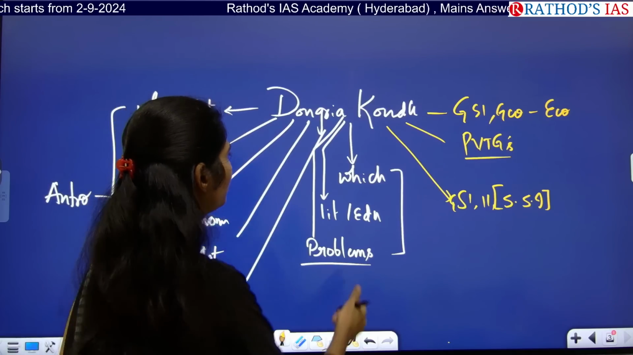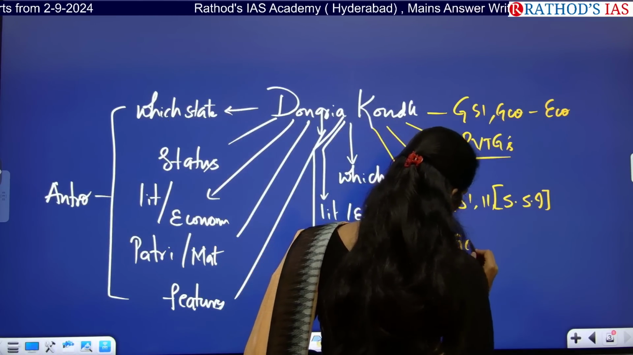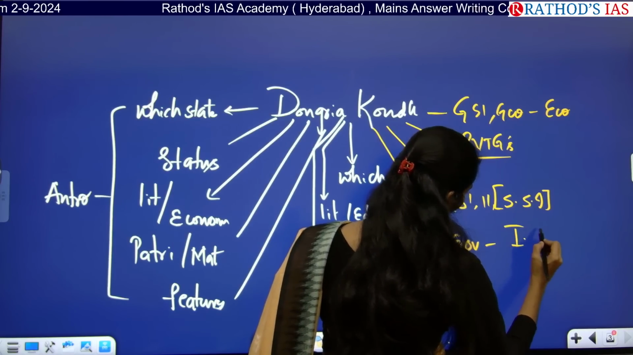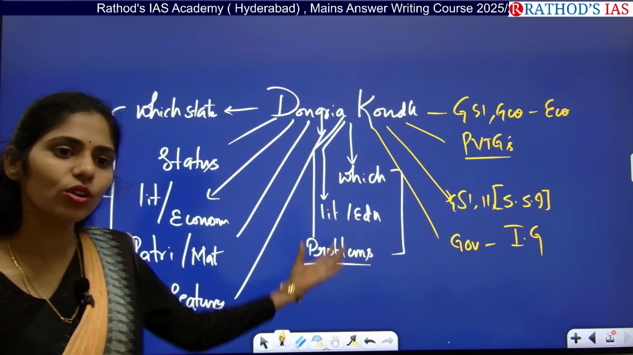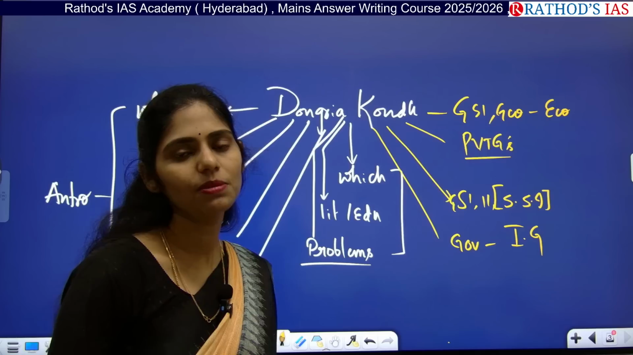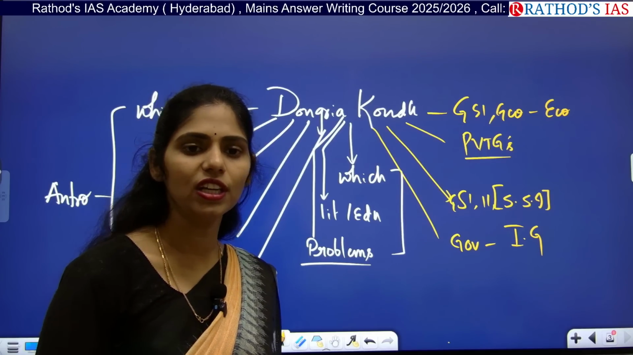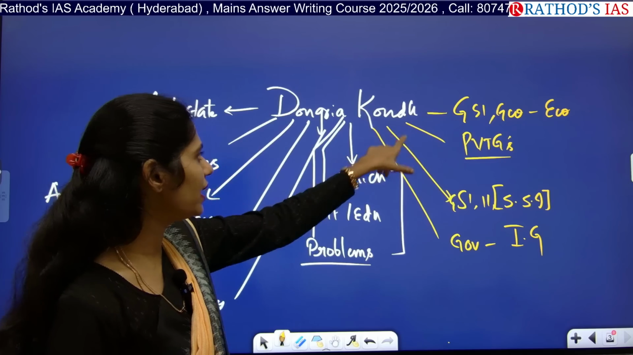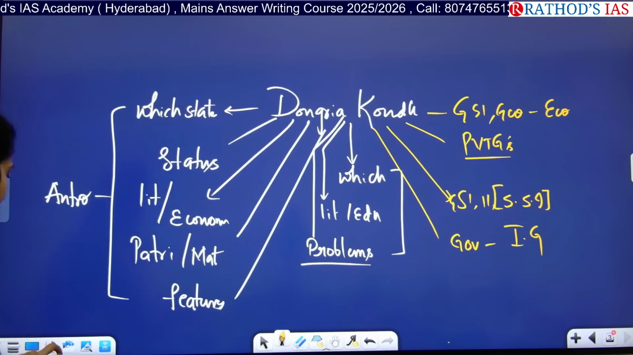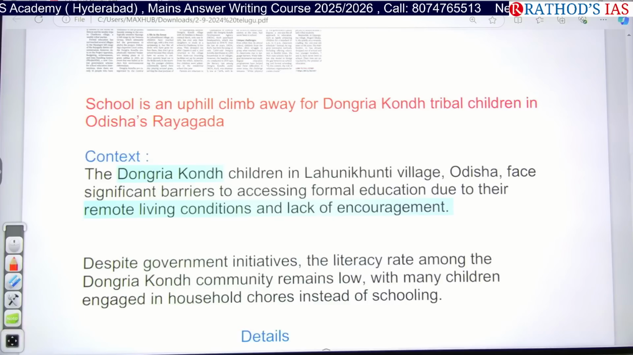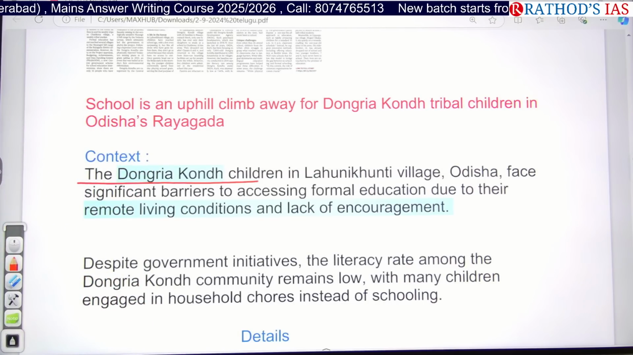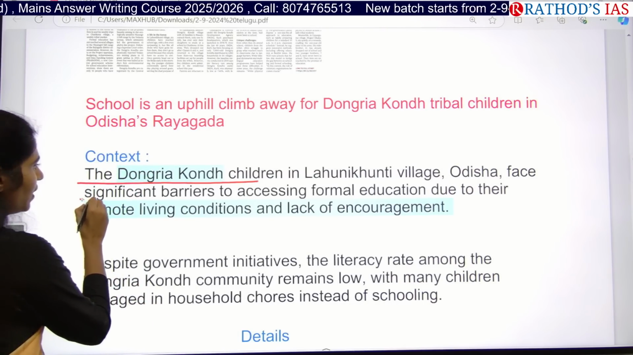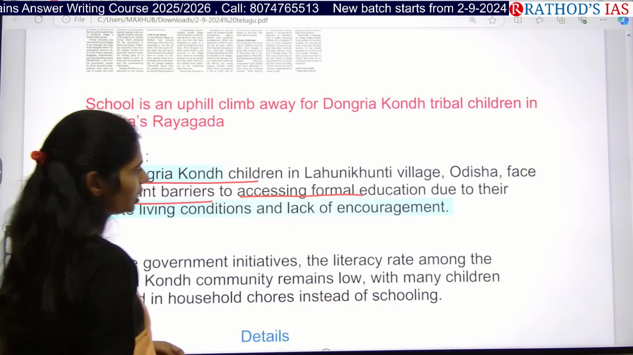And even from your governance point of view, we will always be talking about inclusive growth and inclusive policy making. So we have to include these people in policy making so that we can achieve this goal of inclusive growth. From all these points, this article is important. Okay, now let us see what this article is talking about. Here, Dongria Khond children from Odisha face significant barriers to access formal education.